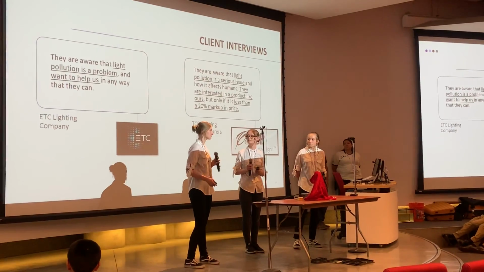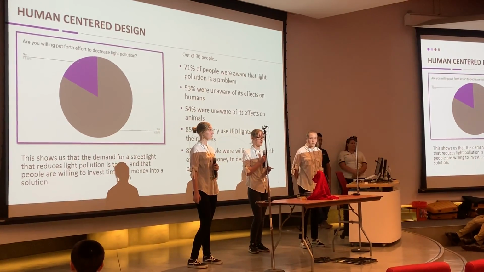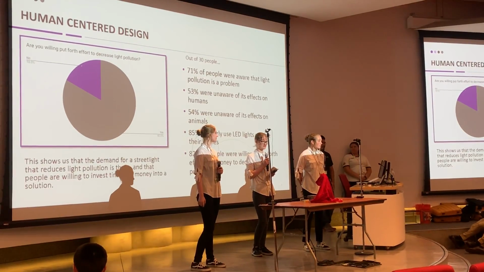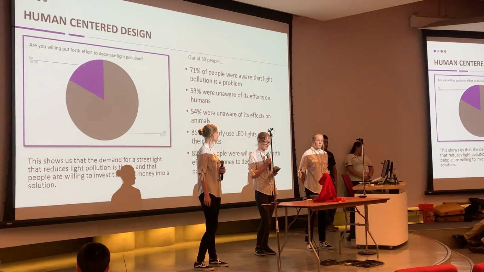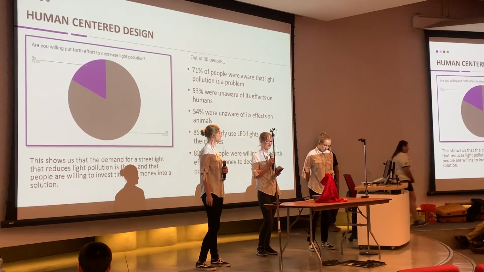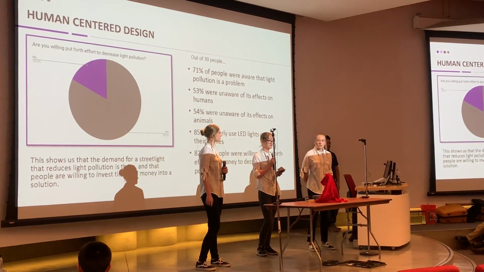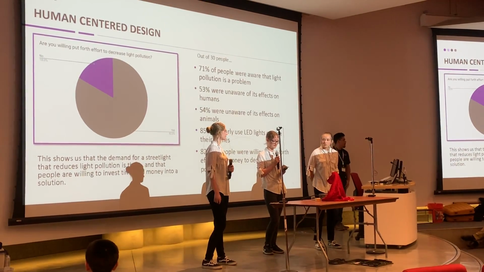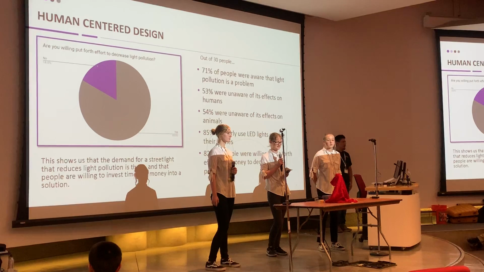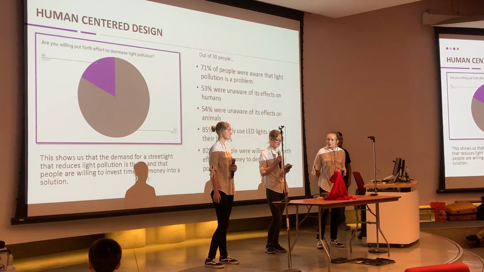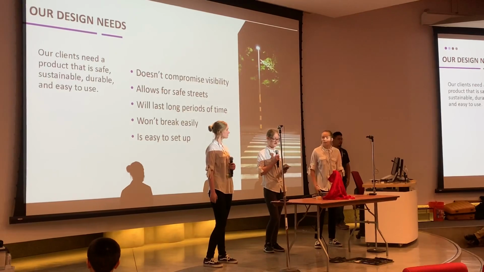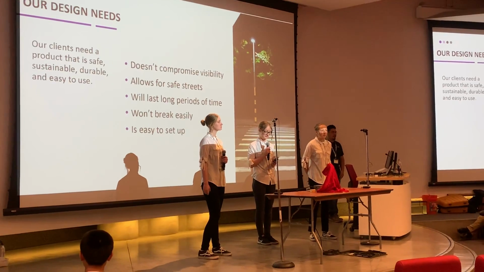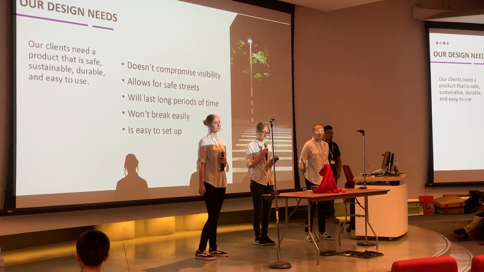We conducted a survey to figure out how ordinary people feel about streetlight pollution. And out of the 30 people that we surveyed, we found that 71% of people were aware that light pollution is a problem, yet 54% of people were unaware that it affects human health and animals. But most importantly, 82% of people said they're willing to put forth some amount of effort to help decrease light pollution. This shows that there's a demand for our product and people would be willing to invest tax money into a solution like ours. So what does our client need? Well, our client needs their product to not compromise visibility, thus ensuring safety. It needs to be long-lasting, easy to use, and durable.